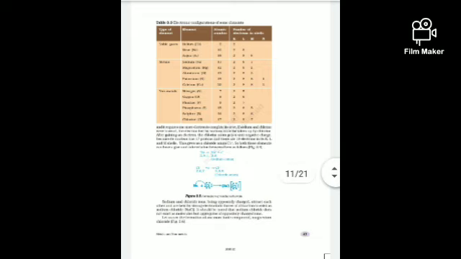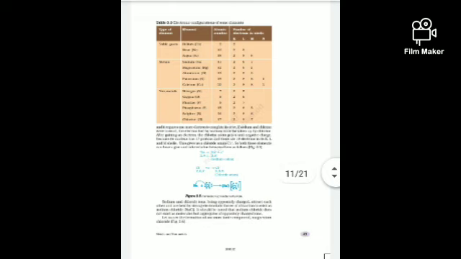Here you can see their outermost electrons. How many electrons are present in the outermost shell? So ionic compounds are formed by the reaction between metals and non-metals. A very important concept is the formation of sodium chloride and magnesium chloride.